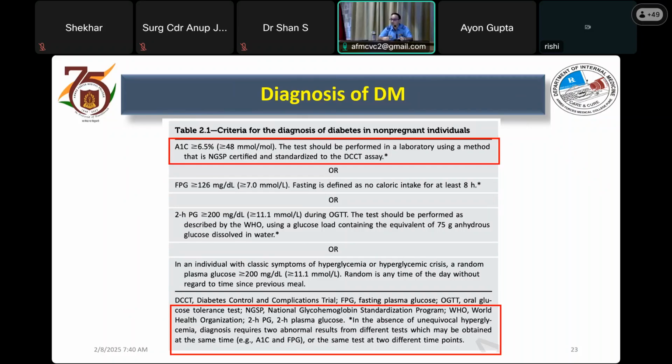although it tells us about longer term glycemic control, it has to be done according to the DCCT. The assay has to be standard to the DCCT, which is the Diabetes Control and Complication Trial. The assay used in this landmark trial is something every one of you should be reading and knowing about, and it has to be certified according to the National Glycohemoglobin Standardization Program.